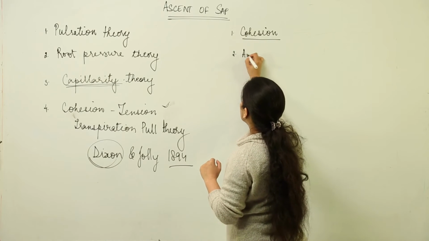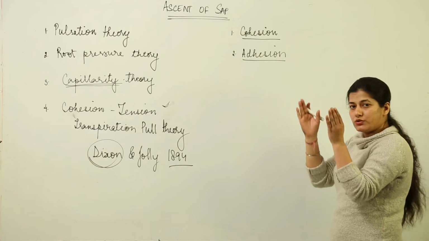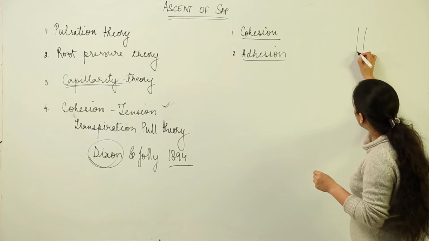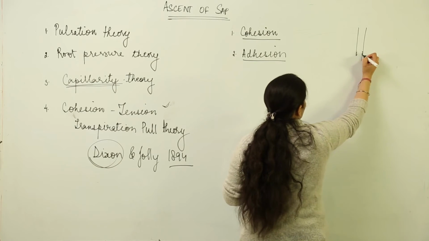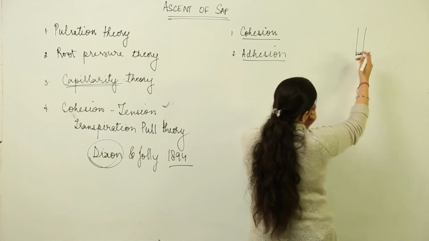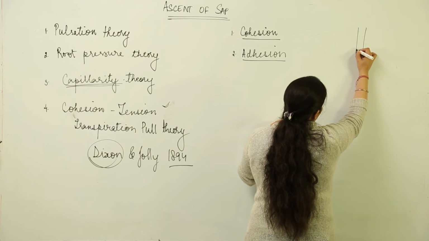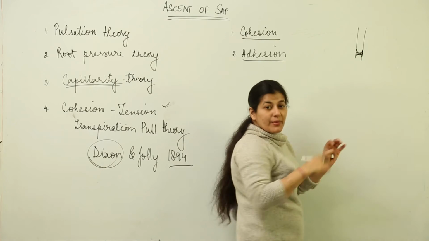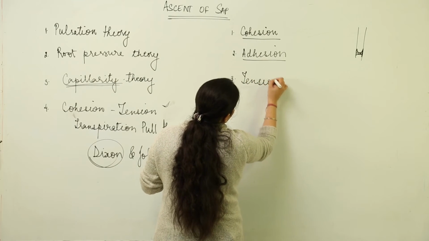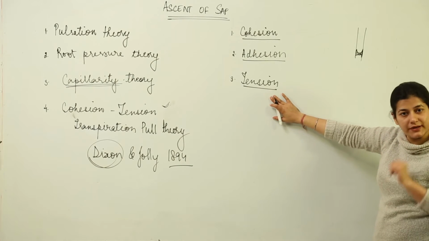Second is, because we are talking about tracheary elements, there is another tendency of water molecules to join to the walls of whichever container they are in. So if we have tracheary elements like this, the water molecules will be sticking to the walls of this tube and in turn sticking to each other, because of which the water column would be maintained and it is going to rise automatically upwards as a result of capillarity. This is what happens. And the third thing is that there is a tension inside this water column that is being maintained, and this tension is a result of transpiration pull.